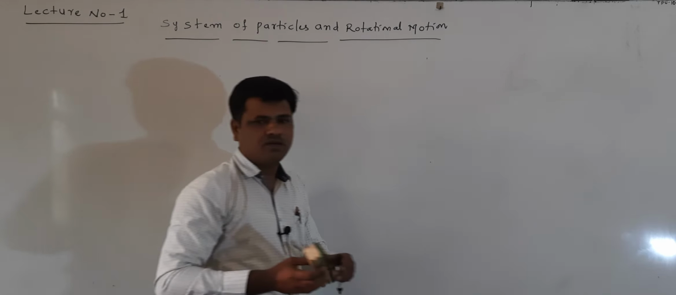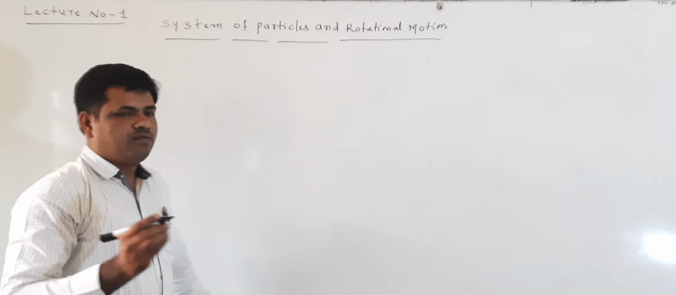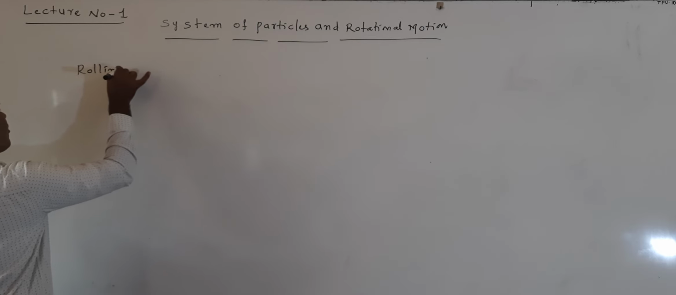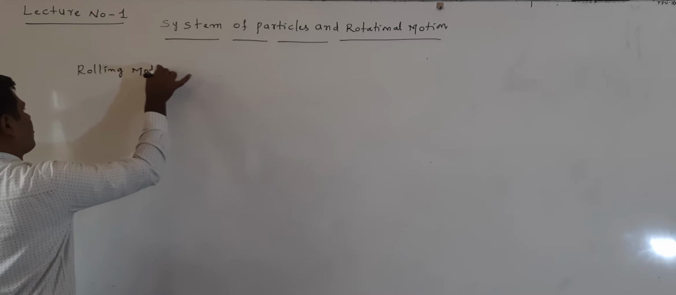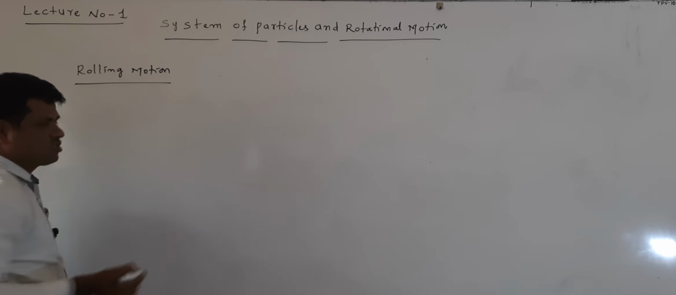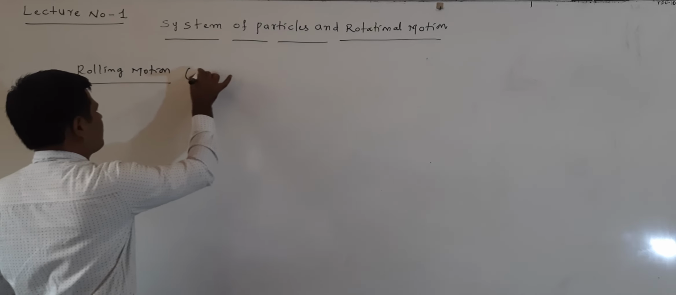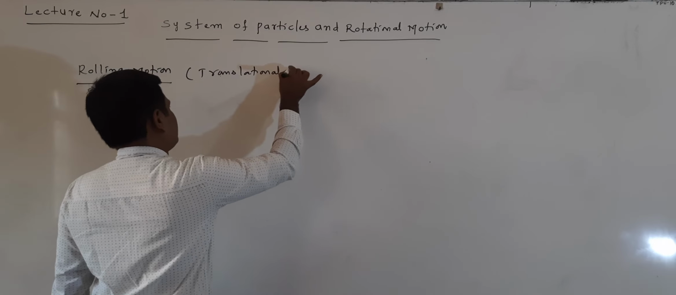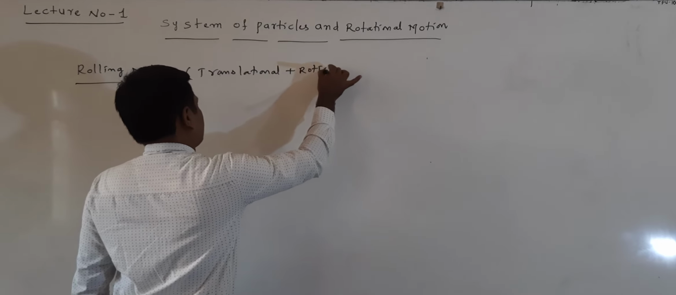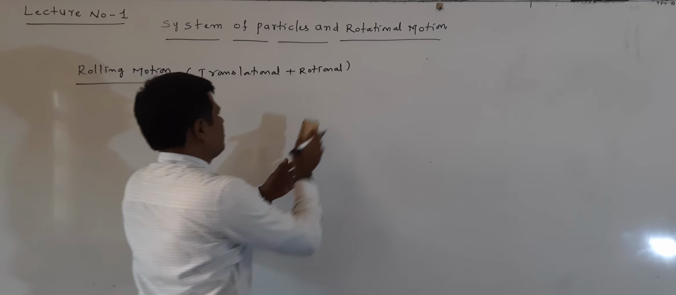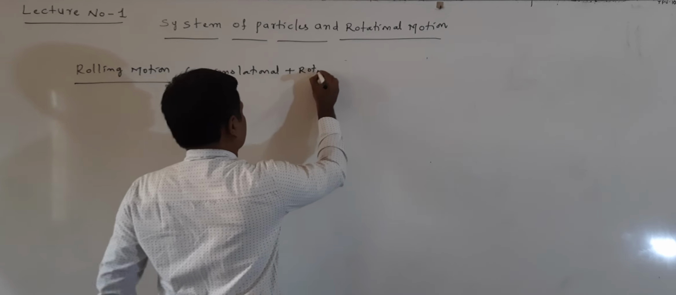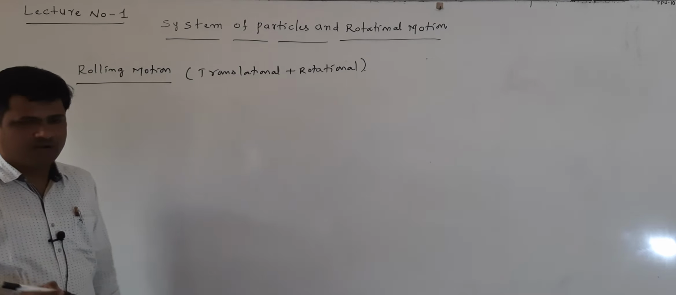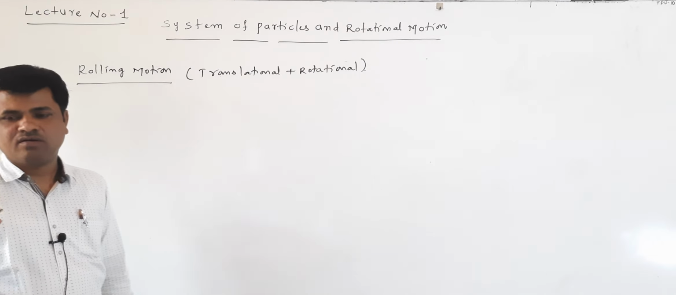Next, rolling motion. Rolling motion means it is a combination of translational motion and rotational motion.